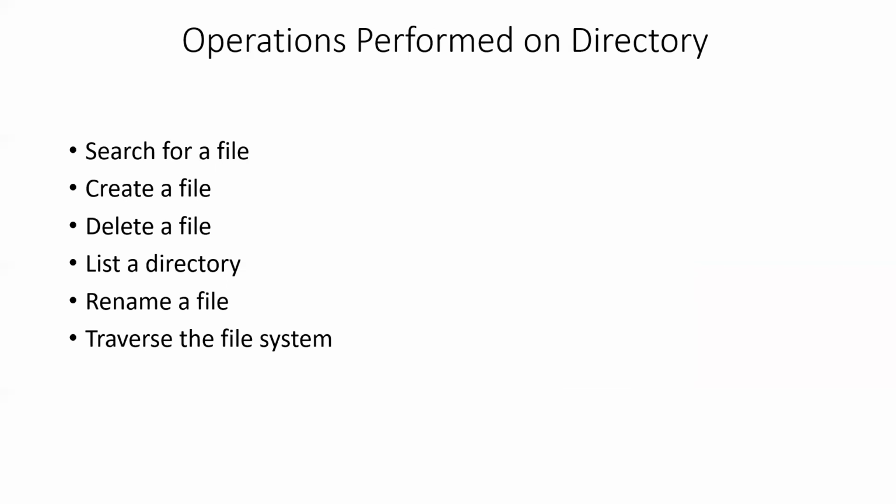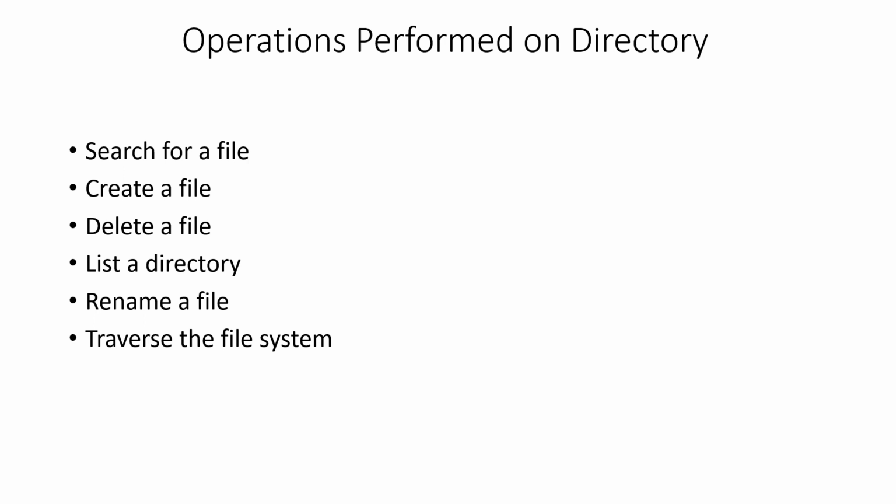Right. So the tasks performed in an operating system would be searching a file, right? We can search a file using the available functionality. We can create a file. If we want, we can delete the file, right? We can list down the directories and the files. We can see each directory and the associated files. We can rename, and we can move a file from one directory to the other.